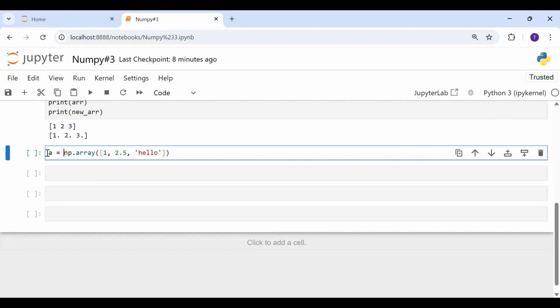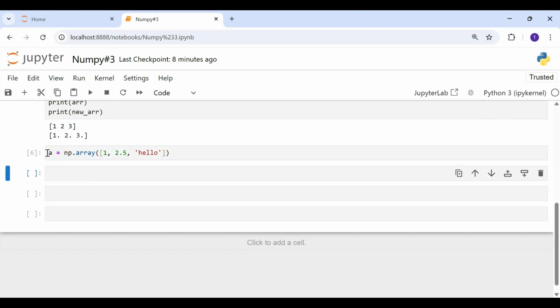Let's save it to a variable. So now what will happen? We have discussed previously that all the items of an array have to be of the same data type. It's a homogeneous collection of items, unlike your list, which is a heterogeneous collection.